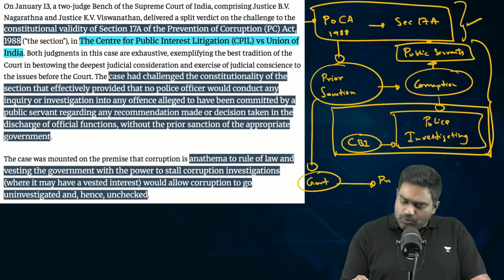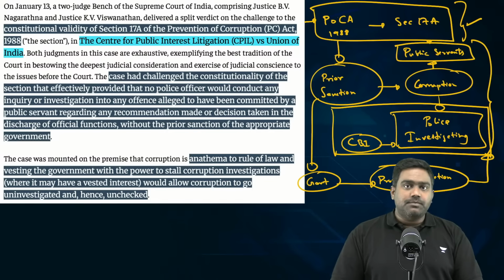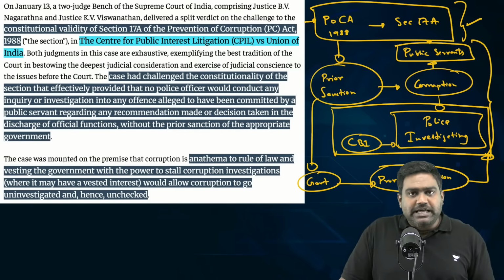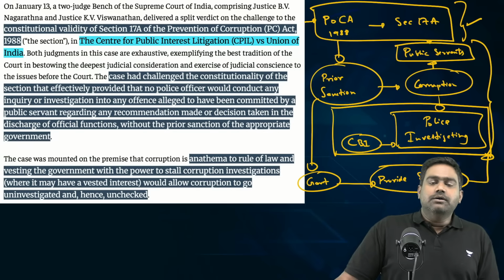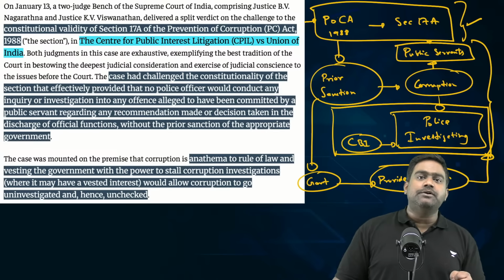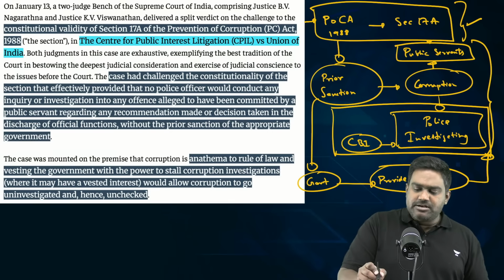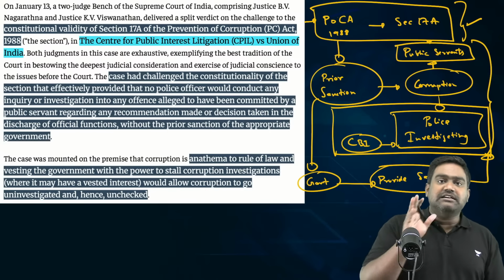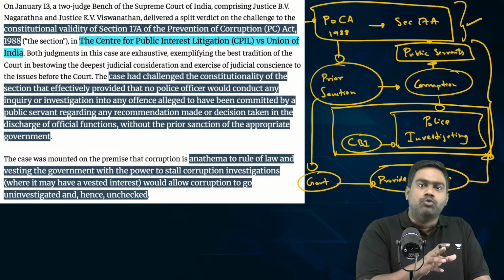The government should provide sanction for the investigation, meaning the government should approve the investigation to be taken up, or else the police and law enforcement agencies are helpless. Even if there is prima facie evidence that a corrupt act has taken place within the government, such cases cannot be investigated under the law unless and until the government provides prior sanction or prior approval.